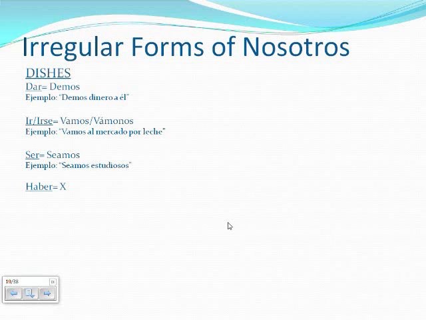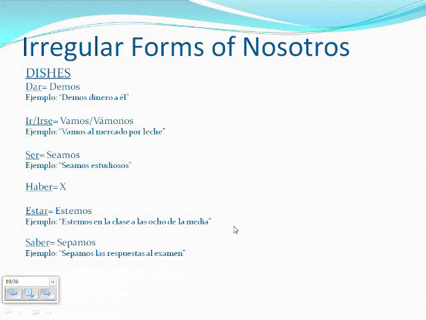The H of DISHES is haber, but we do not need to worry about this one. The E of DISHES represents estar. The irregular nosotros command of estar is estemos. And the final letter of DISHES is another S, this time standing for saber, which will translate into sepamos, which could be the trickiest irregular to remember of the 7.